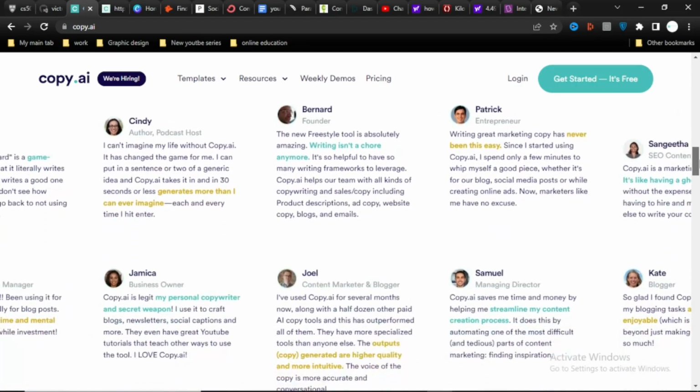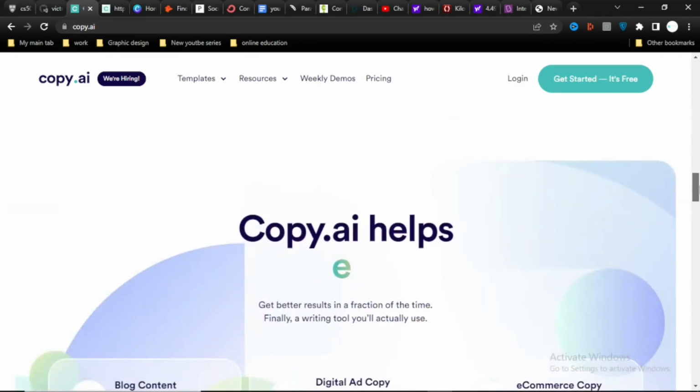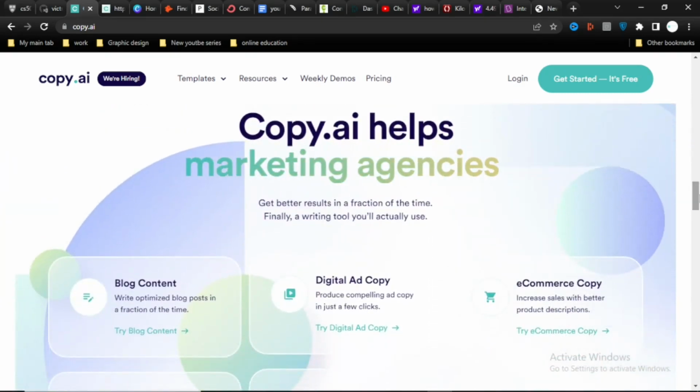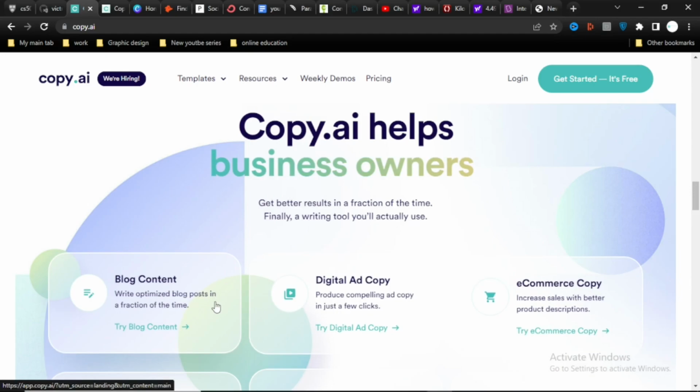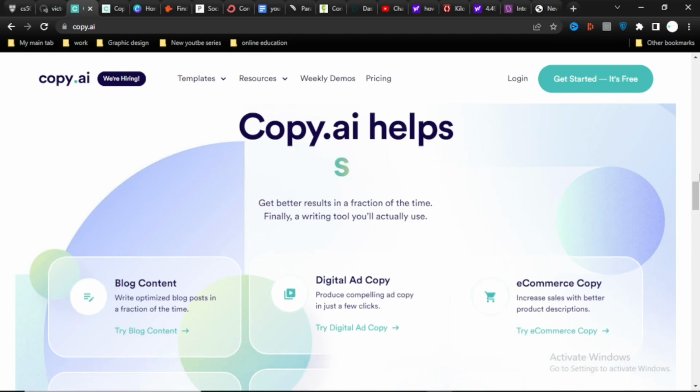Although some claim that AI content generating tools like Copy.ai might replace writers, I think their purpose is that they work well to assist the writer's creativity.